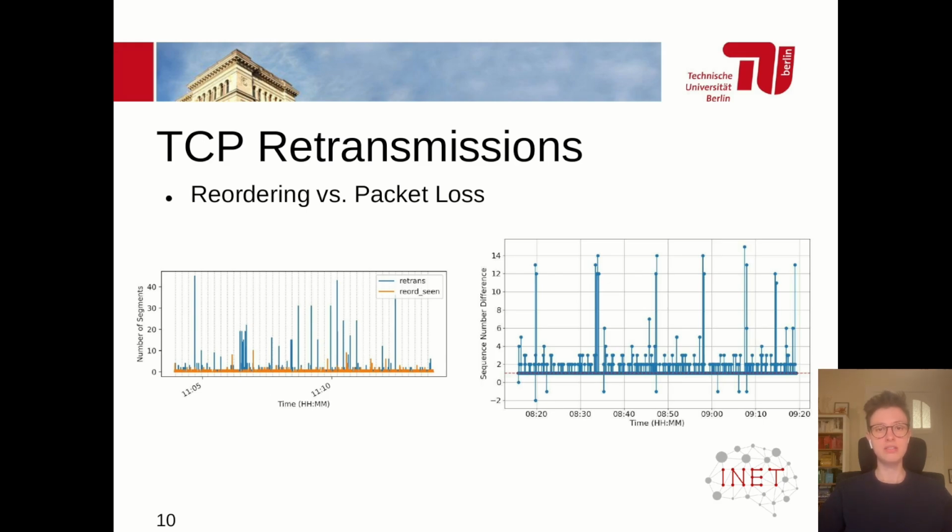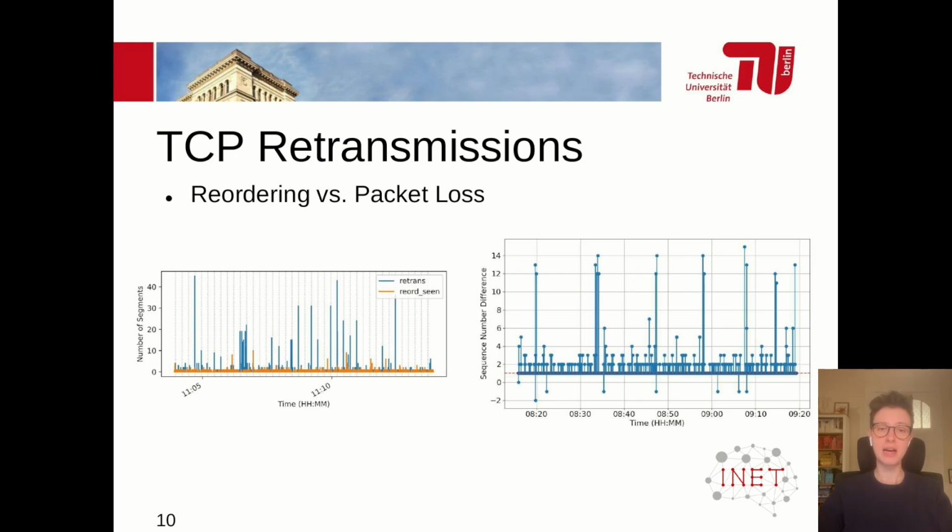To the left, you see socket statistics of a TCP connection, where the retransmission counter in blue clearly shows peaks on exactly the 15-second intervals. Not every one, but most commonly these peaks occur on 15-second intervals. However, the reordering segment seen counter does not show any similar pattern corresponding to the 15-second intervals.